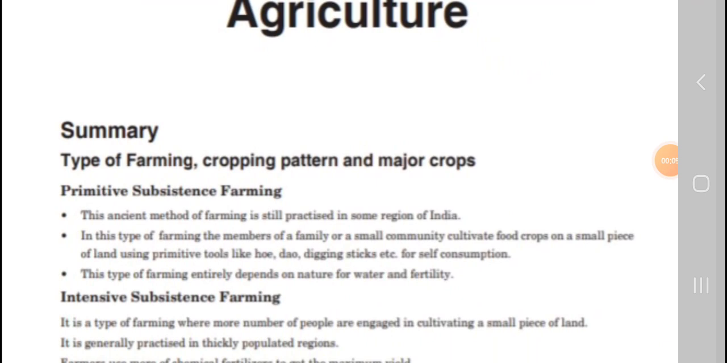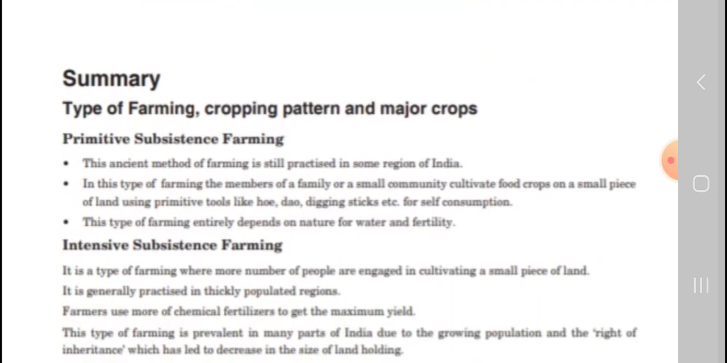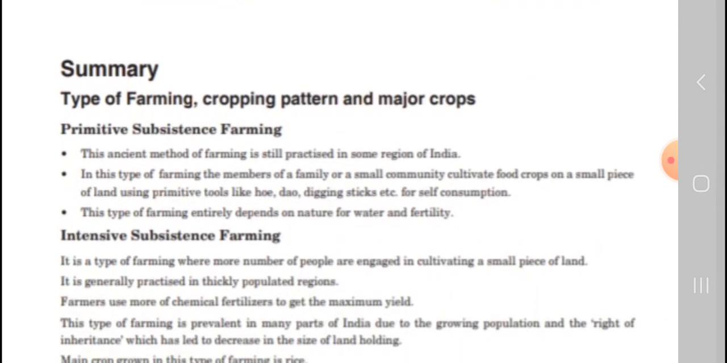Today I'm going to explain the 10th standard geography 3rd chapter, agriculture. So let's come to the chapter. Types of farming. First, primitive subsistence farming.